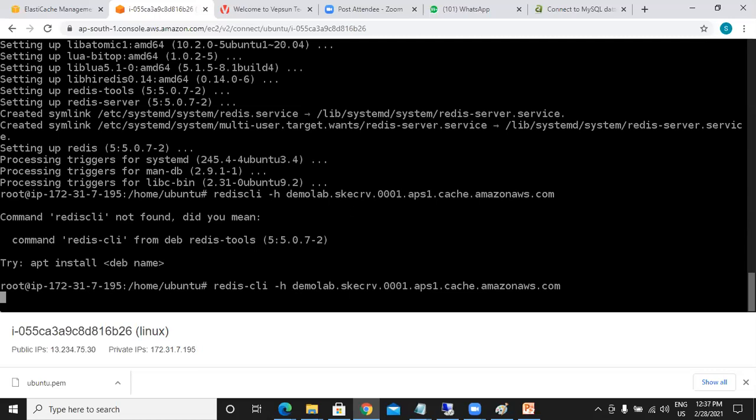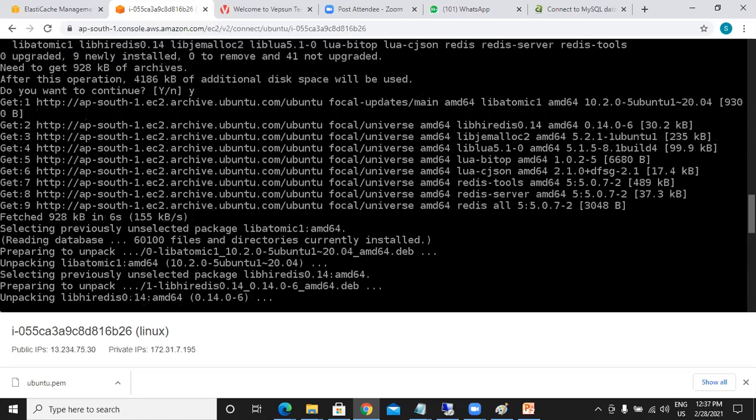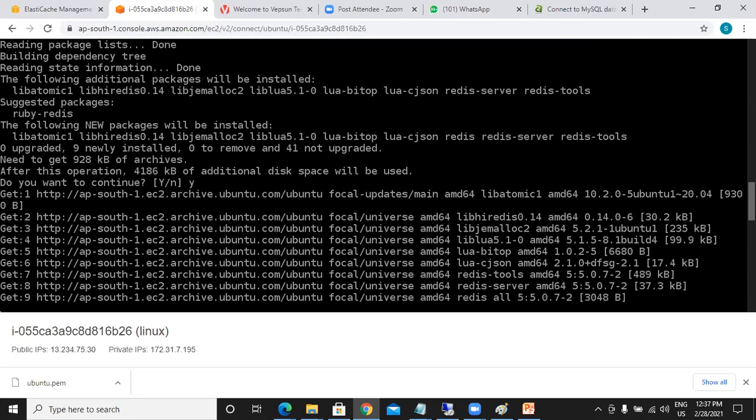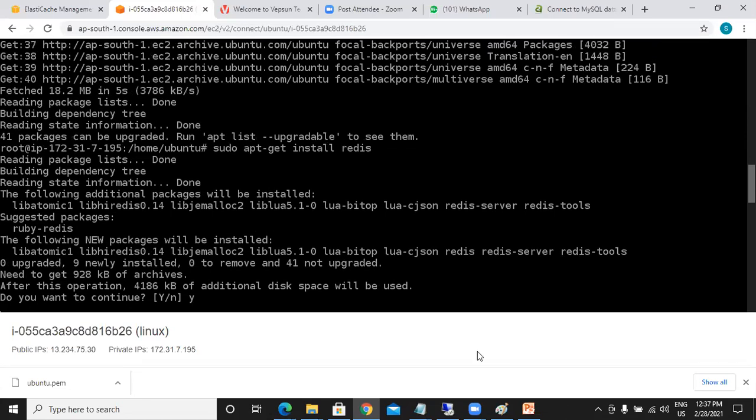Samir, can you show the command to install Redis? Which one? You just install Redis on Ubuntu, right? Can you show the command for that? Install the Redis client. Right. So this is the command.